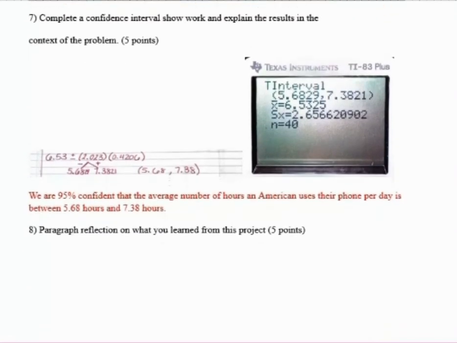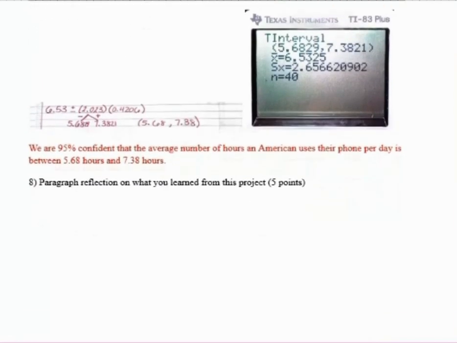Here is just the calculations of the confidence interval. So we are 95% confident that the average number of hours an American uses their phone per day is between 5.68 hours and 7.38 hours.